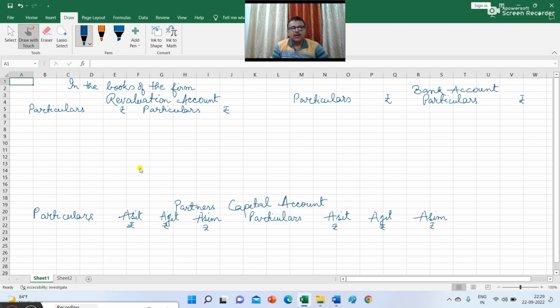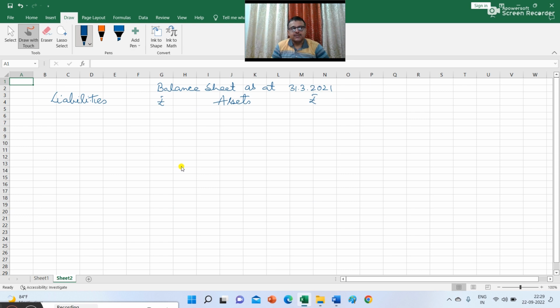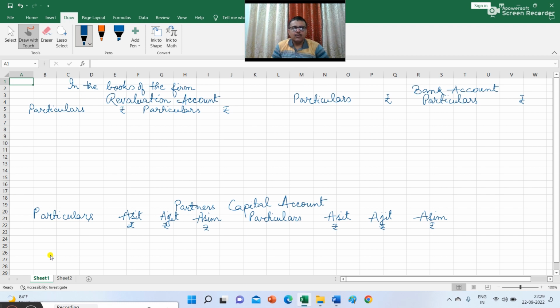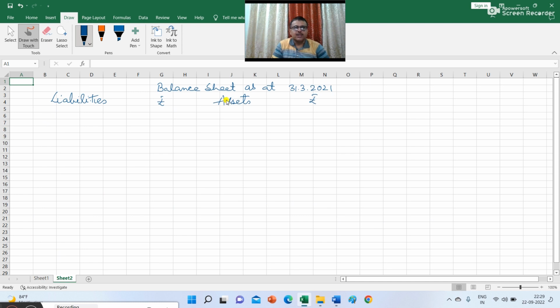So here we have to prepare the revaluation account, the bank account, partners' capital accounts and the balance sheet. I have prepared the structure of these ledgers and now we are going to post the figures which are given in the question. In the balance sheet, the first item is the creditors. There is no adjustment entry regarding revaluation of creditors, so we can safely write the balance of creditors in the new balance sheet. This is the balance sheet that we are drawing after Ajit's retirement.